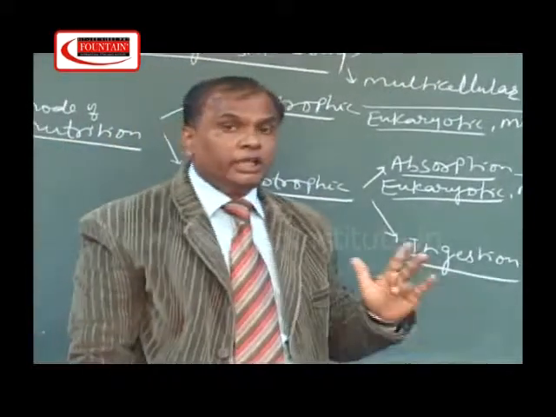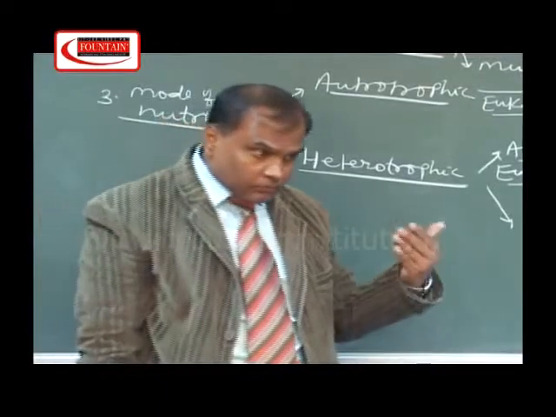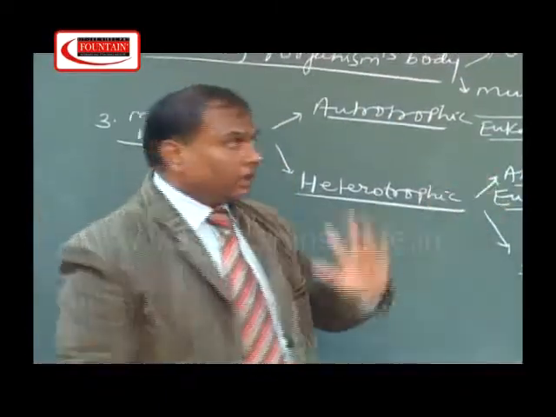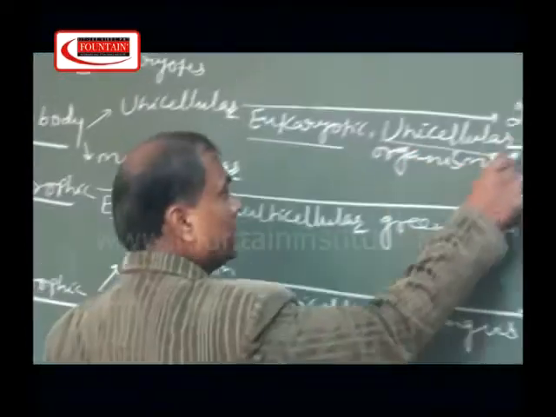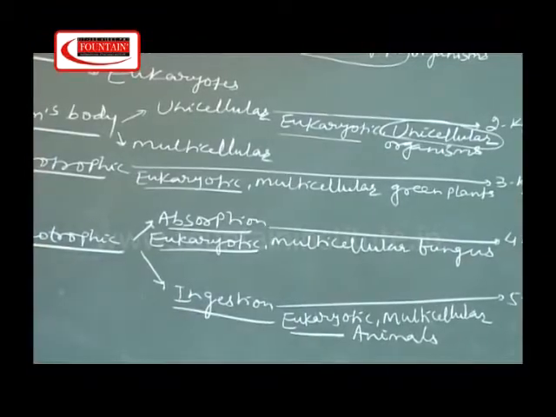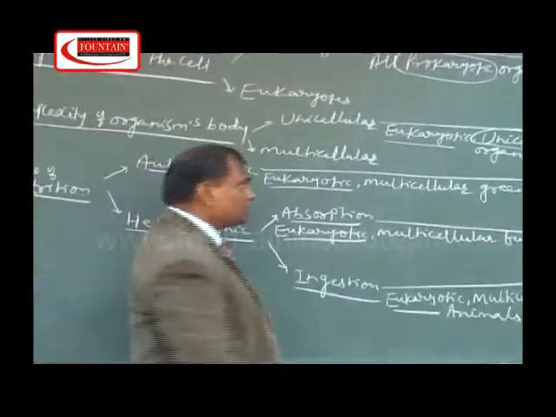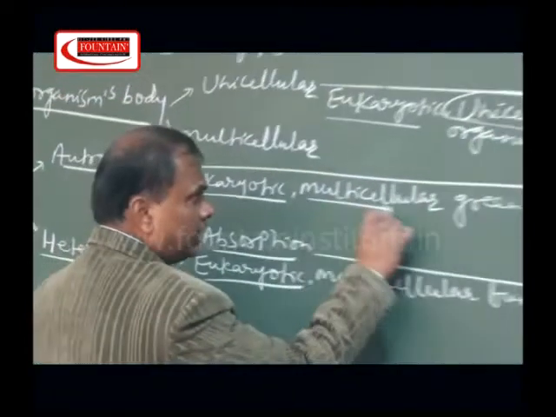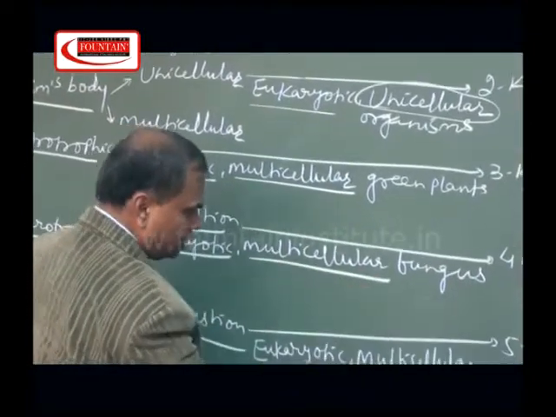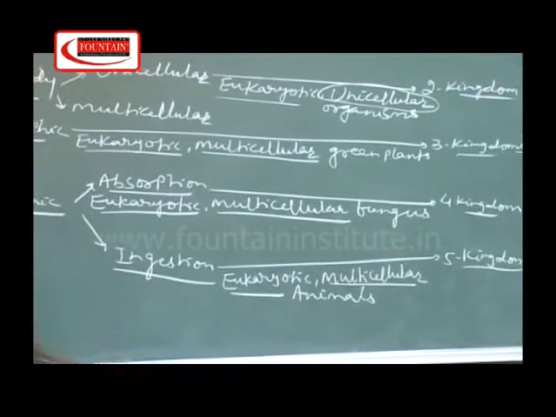The second demerit was that unicellular and multicellular organisms are placed in the same kingdom, but here for unicellular organisms, Whittaker formed a separate kingdom, and that kingdom is kingdom Protista. In the rest of the 3 kingdoms, only multicellular organisms are placed. For example, in Plantae multicellular, Fungi multicellular, Animalia multicellular. So, the second demerit also gets solved.